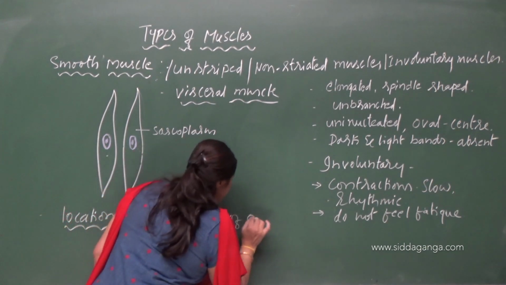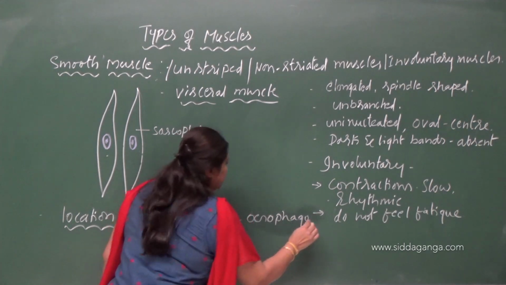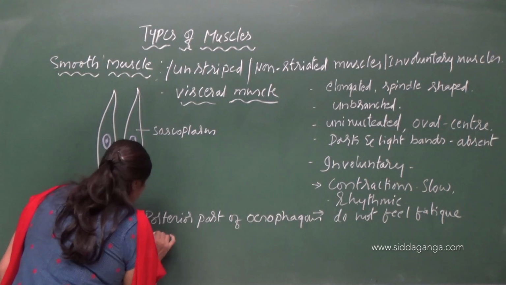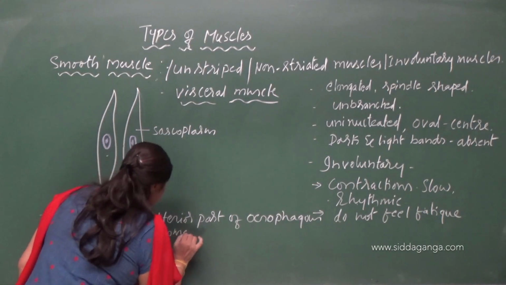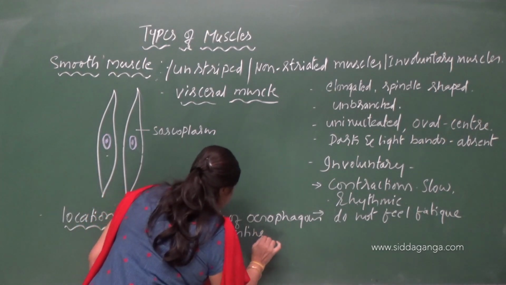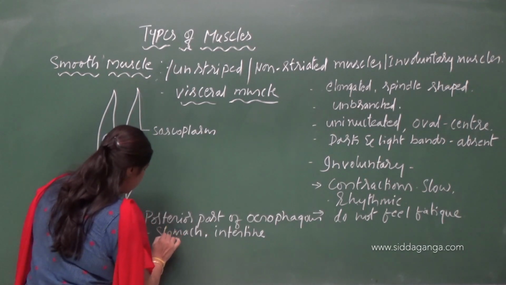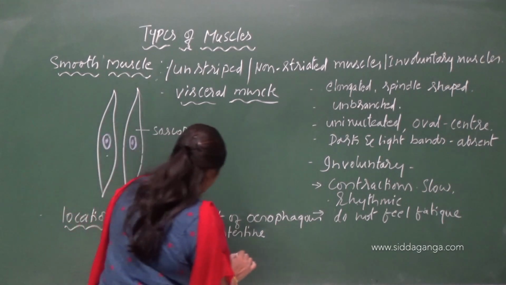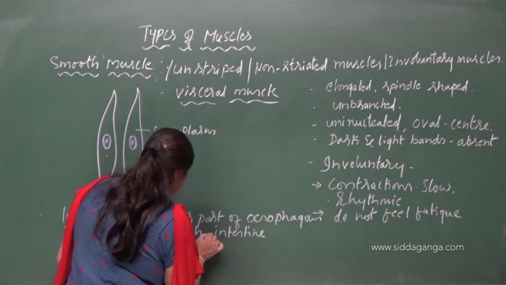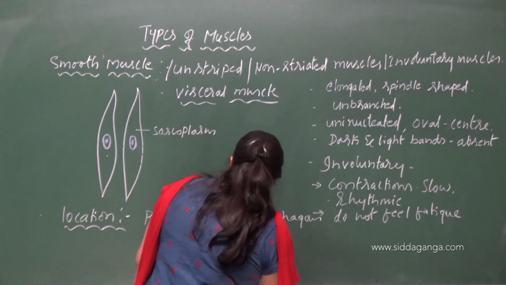So location: they are found lining the alimentary canal, that is the posterior part of the esophagus, stomach, intestine. These muscles are involuntary. Can we control the smooth muscles? Can we control the movement of food in the alimentary canal? No, because the working of smooth muscles is not under the control of our will.